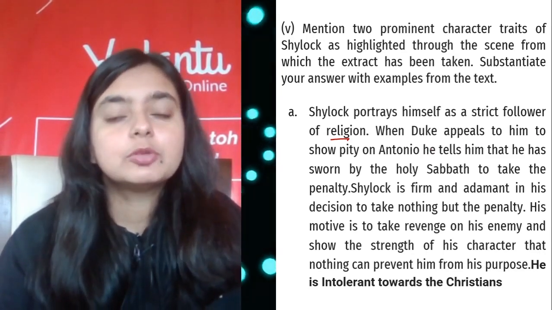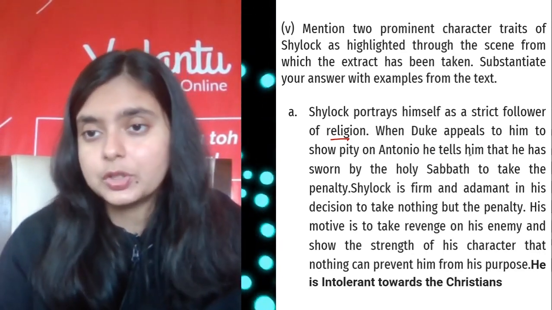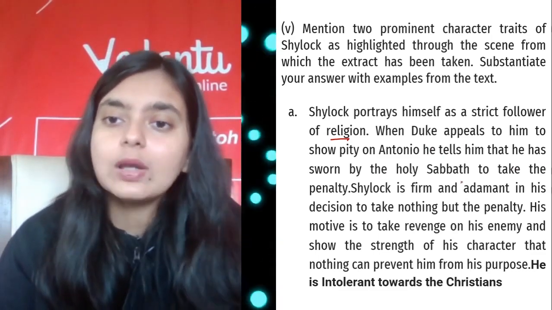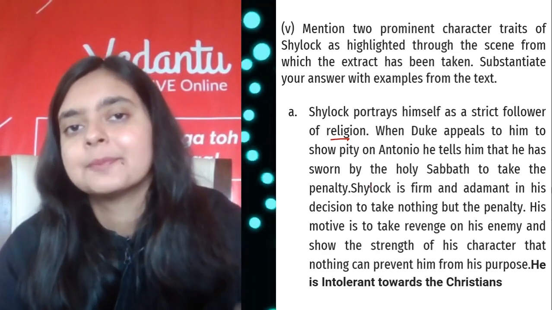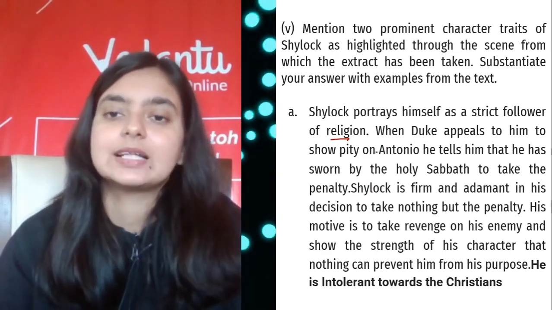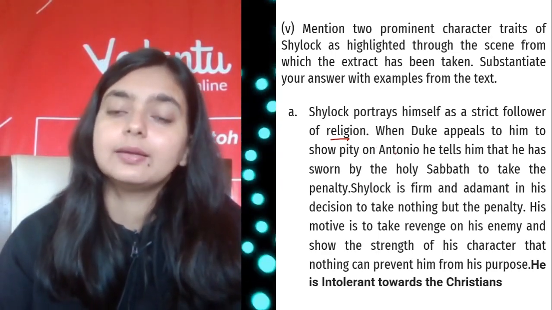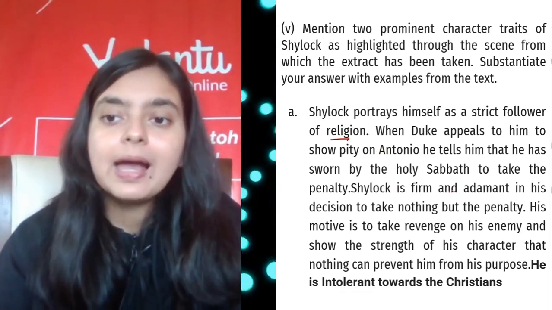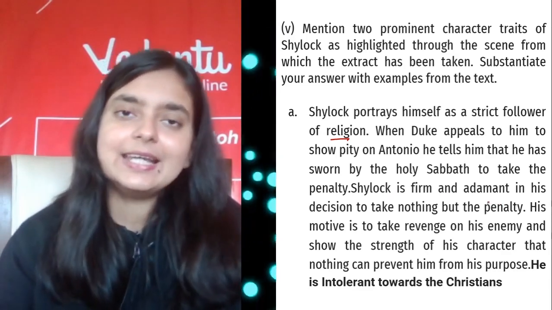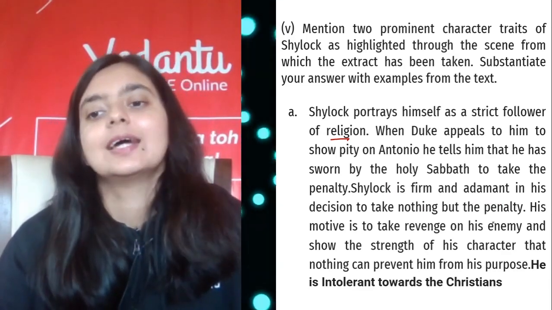When the Duke appeals to him to show pity or to have mercy on Antonio, he says that he has sworn by the Holy Sabbath to take the penalty. He is showing the fact that he is strictly following his religion. Shylock is firm and adamant, and he wants nothing but the penalty.